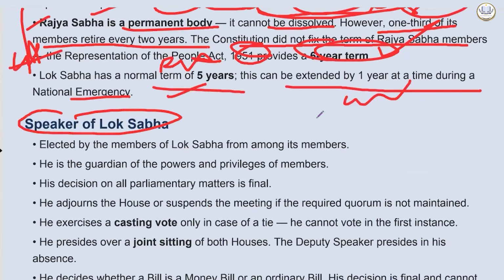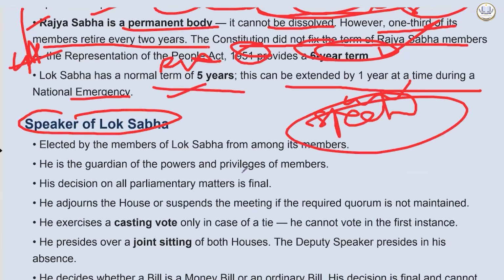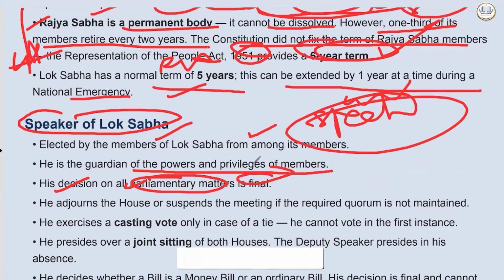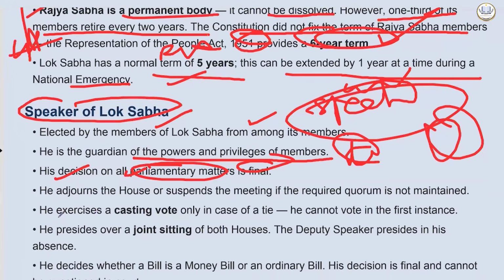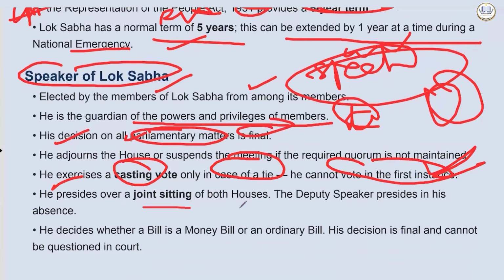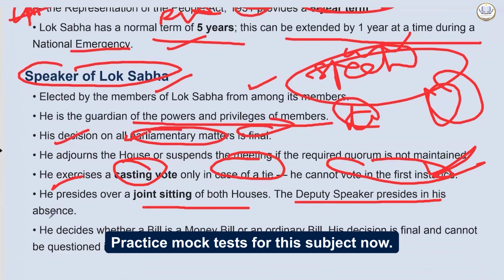Now let's talk about another very important body, that is the Speaker. He is elected by the members of Lok Sabha from among its members. He is the guardian of the powers and privileges of members. His decisions on all parliamentary matters are final. And he adjourns the house or suspends the meeting if the required quorum is not maintained. Quorum, the minimum number that should be present. He exercises a casting vote only in case of a tie. He cannot vote in the first instance. He presides over a joint sitting of both houses. The deputy speaker presides in his absence.